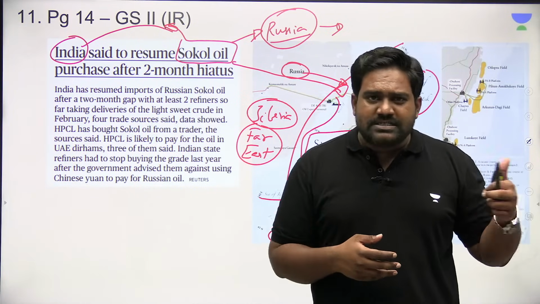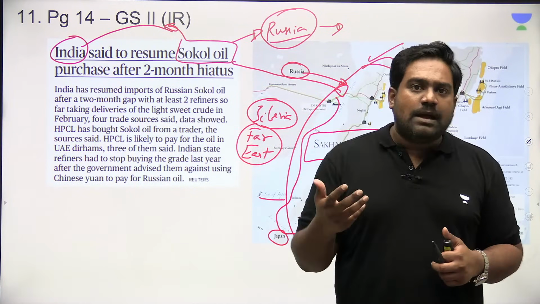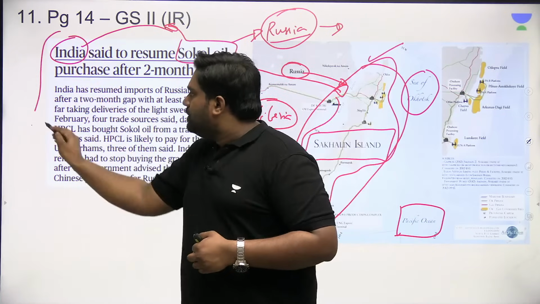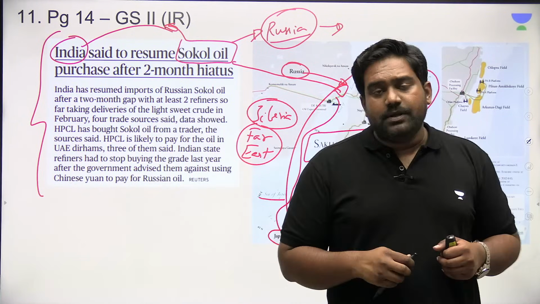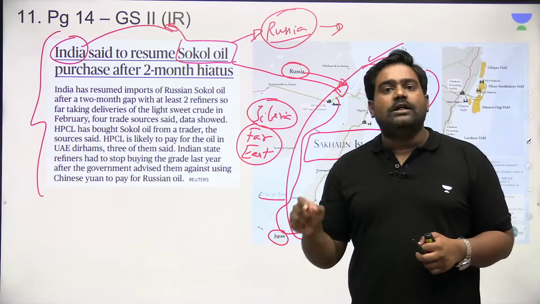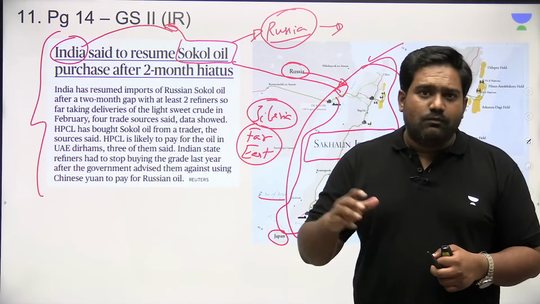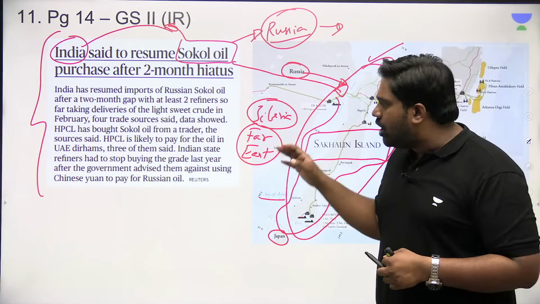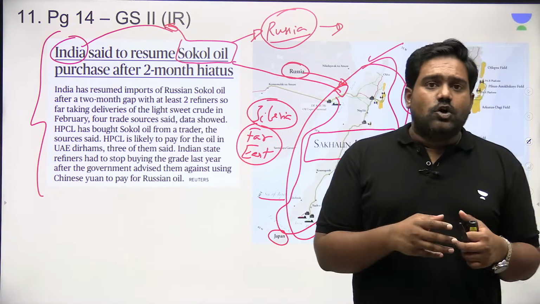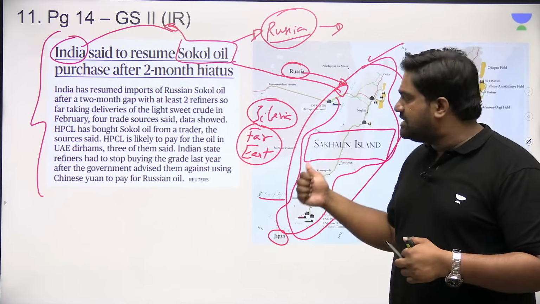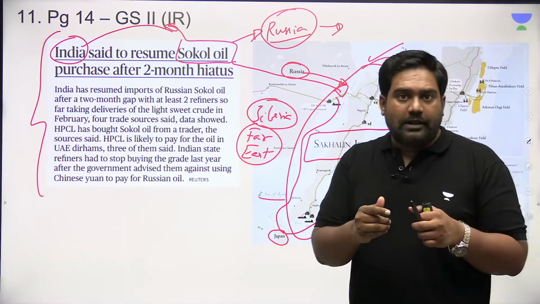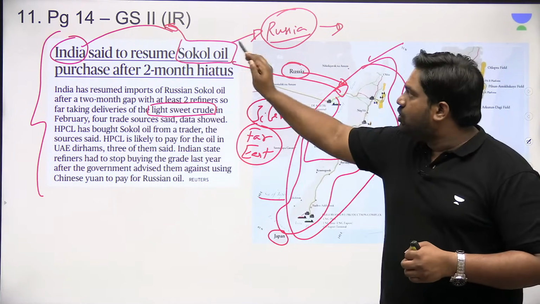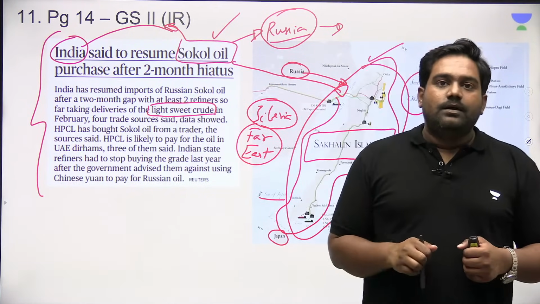Russia has been selling oil at a discounted price, and India has been more than happy to lift the cheaper oil from Russia, thus saving India's expenditure. India's import bills have gone down. But Russia has become the top oil supplier in the last few months, in the last one and a half years. Russia has overtaken even Saudi Arabia and Iraq to become the top oil supplier to India. So most of the oil that we procure comes from here, from the Sakhalin region. And this variety of oil, this type of oil we procure, which is a light, sweet, crude variety, it's called the Sokol oil. All right.